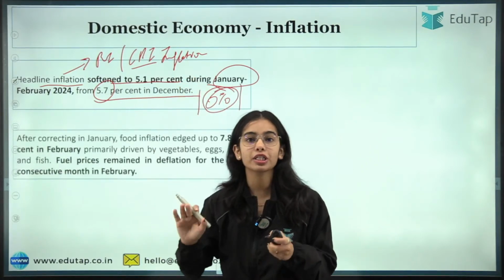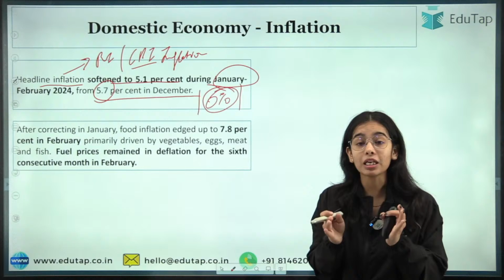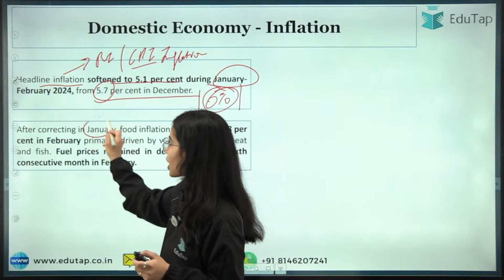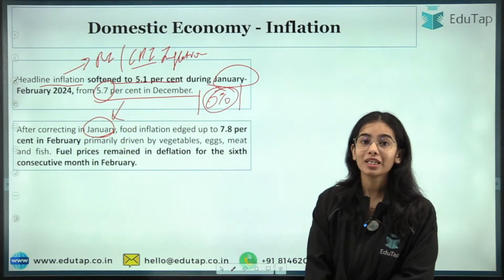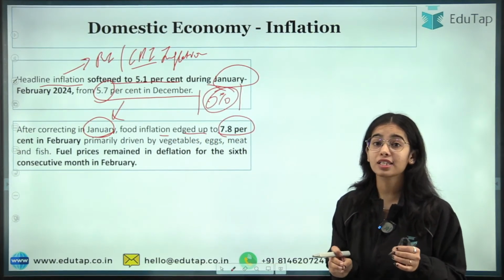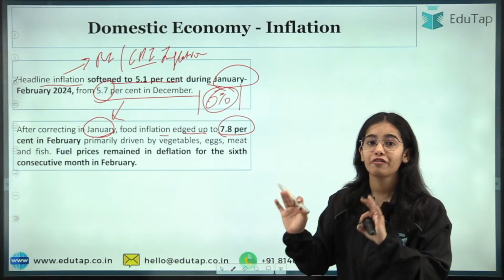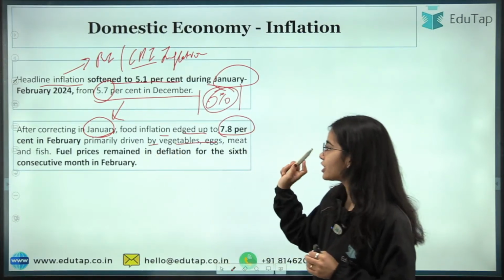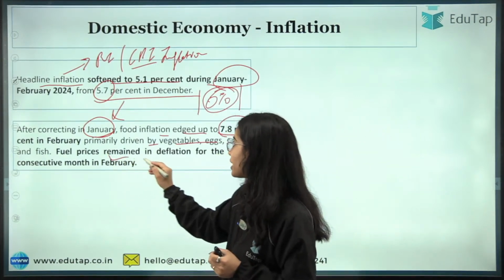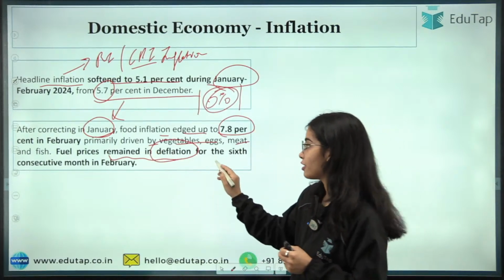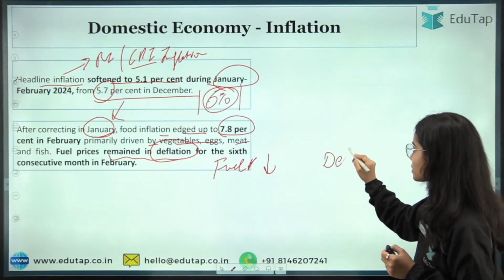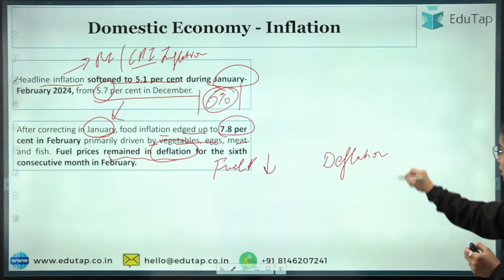So the headline inflation, the retail inflation, has softened, but the main problem is coming from food inflation. Okay. After correcting in January, the food inflation was lower, but in February the food inflation edged up to 7.8%. So that is a huge percentage. Food inflation is rising very fast in our country, driven by vegetables, eggs, meat and fish. But the good thing is that at least the fuel prices remained in deflation. Fuel prices are actually decreasing. So remember one thing, that there is a difference between deflation and disinflation.